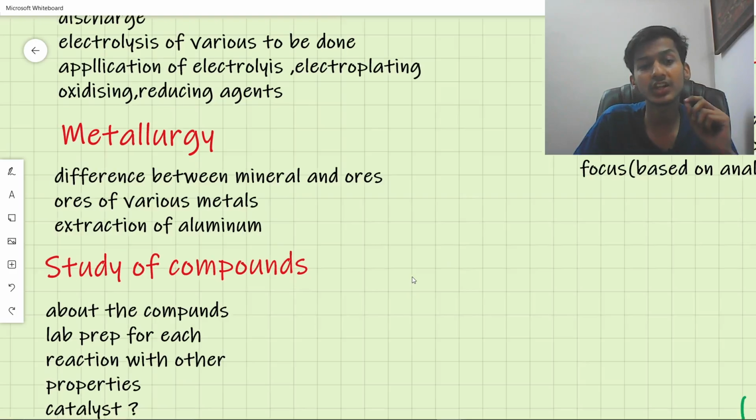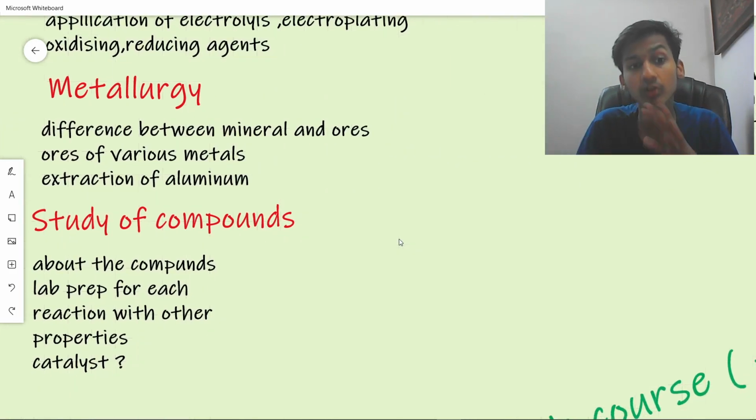Next thing is the extraction of aluminium. In the extraction of aluminium, you all have to see it in much detail using a mind map. You draw a mind map. For any chapter in chemistry, you draw the mind map. The more you draw mind maps and flow charts, the clearer it will be.